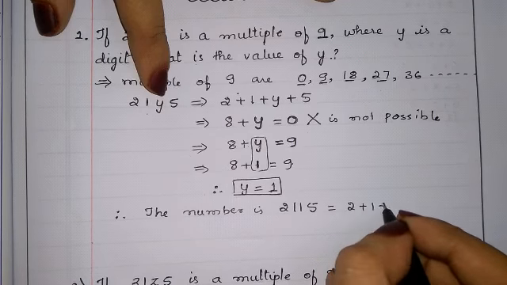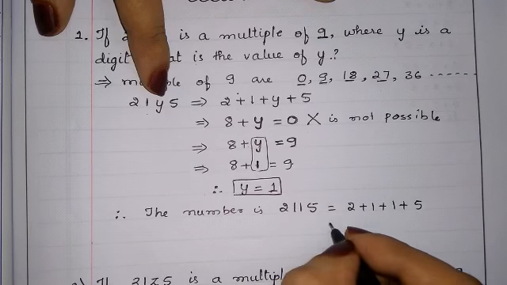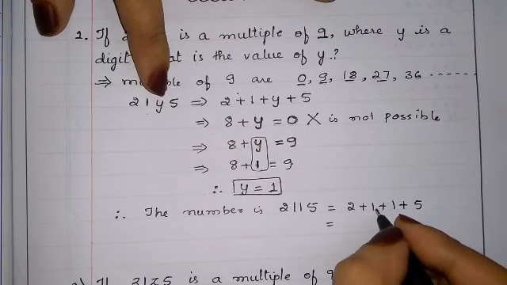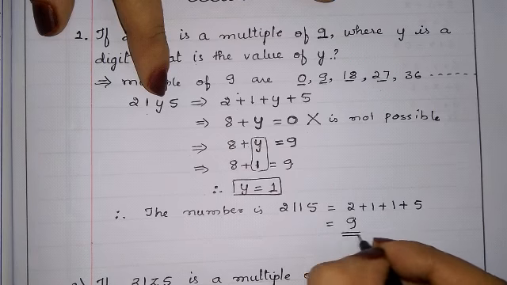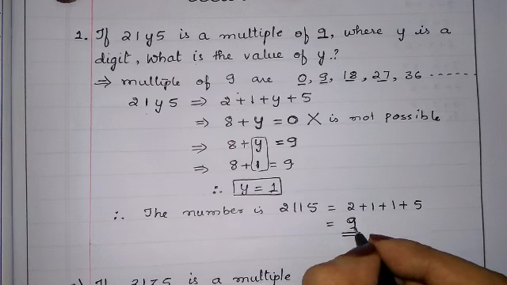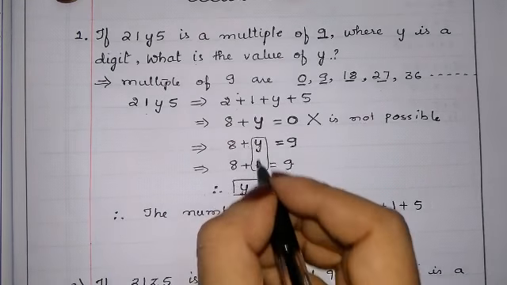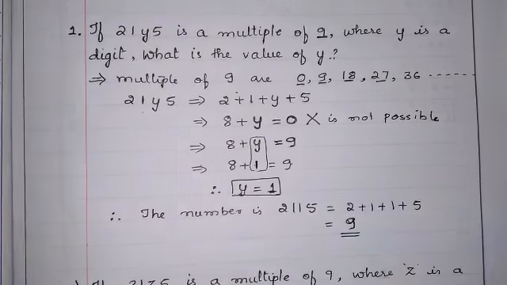2 plus 1 plus 1 plus 5. Because the condition, we know, is that we have to add. 5 plus 1, 6. 6 plus 1, 7. 7 plus 2, 9. And 9 is divisible by 9. So we got easily the value of y as 1. So by putting 1 in place of y, we got 9.